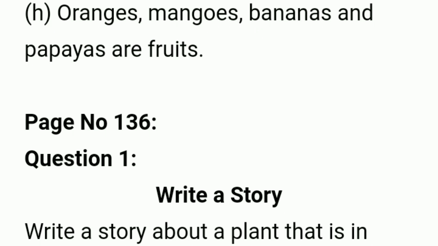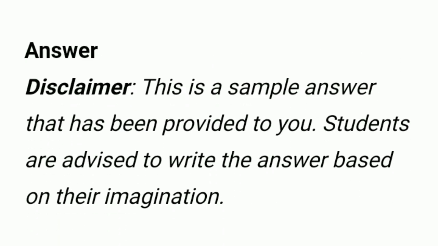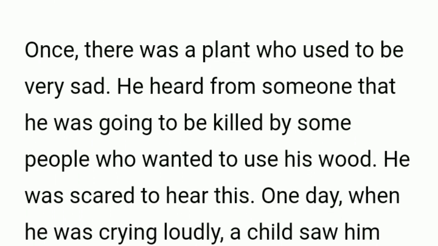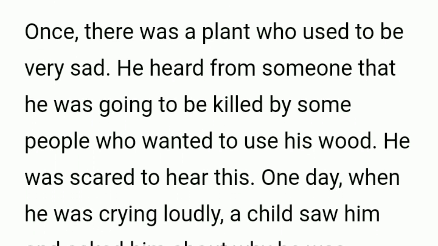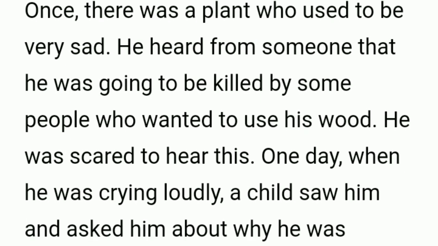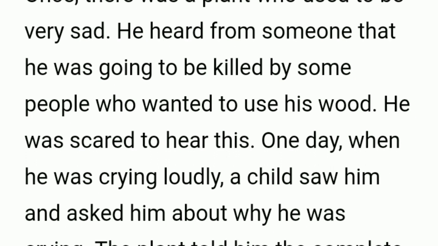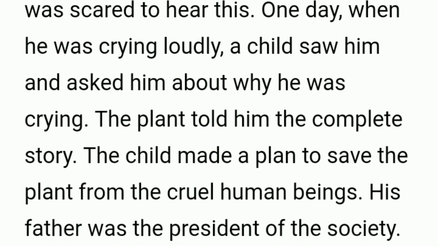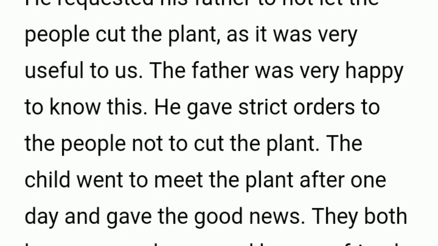Okay, so here I would like to give one story, and this story you have to write in your notebook itself. If you try yourself first and then you don't get it, then copy this one. Okay, I'm not reading this one. This is a simple story, so you can copy this one.